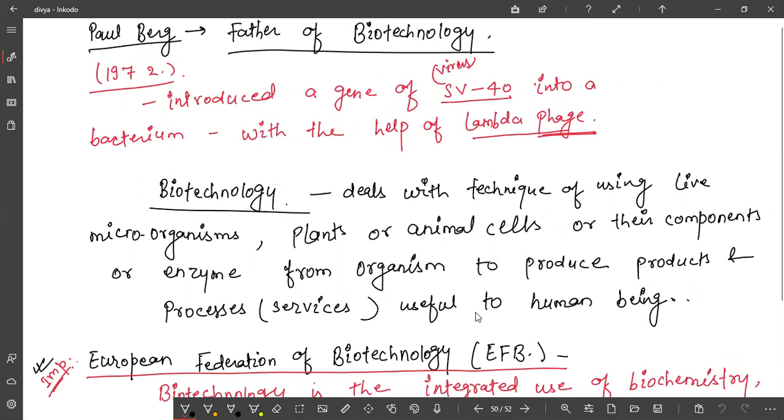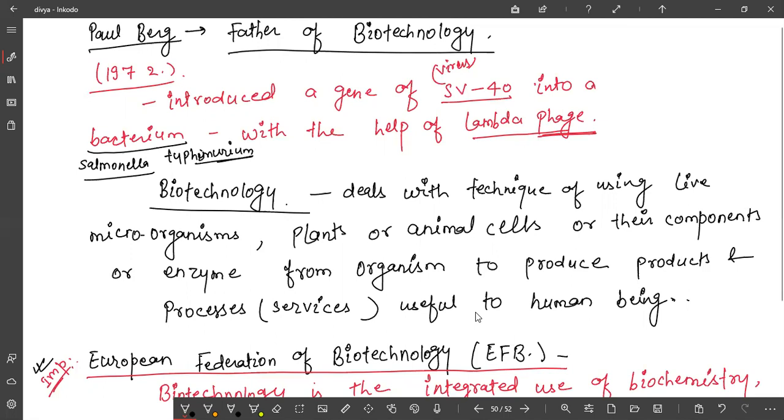Actually, here one more thing you can write. The bacteria was Salmonella typhimurium, because sometimes this question is also asked. Salmonella typhimurium. So Paul Berg introduced the gene of a virus into a bacterium with the help of